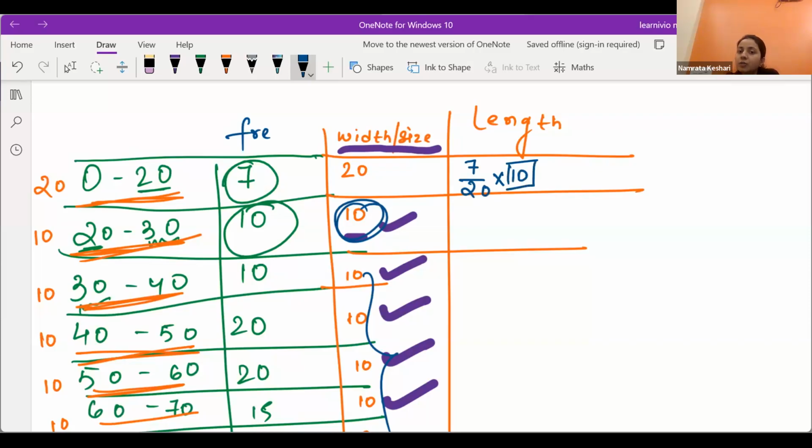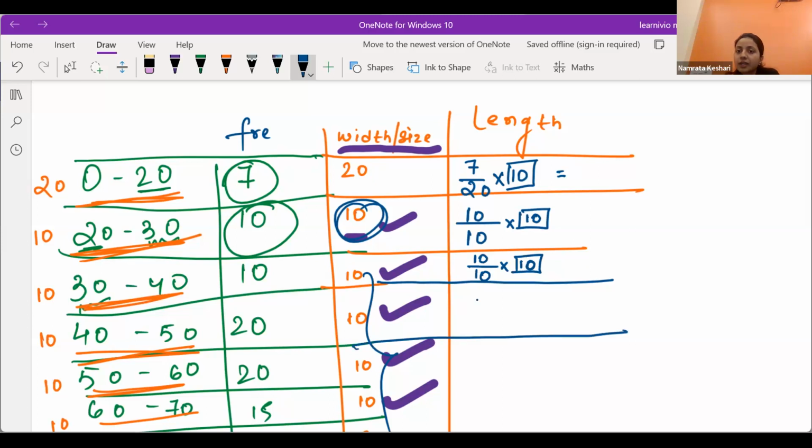And you will be doing the calculation and writing it. Again, I am showing you, you have to write frequency in the numerator, that is 10, divided by the size of the class, that is 10, into the number which you have selected, the minimum number, that is 10. Are you getting it, Sarah, Farhan, Irshad? In the numerator the frequency will be there, in the denominator the size will be there, and then you multiply by the number which you have selected, the minimum one. Are you getting it?